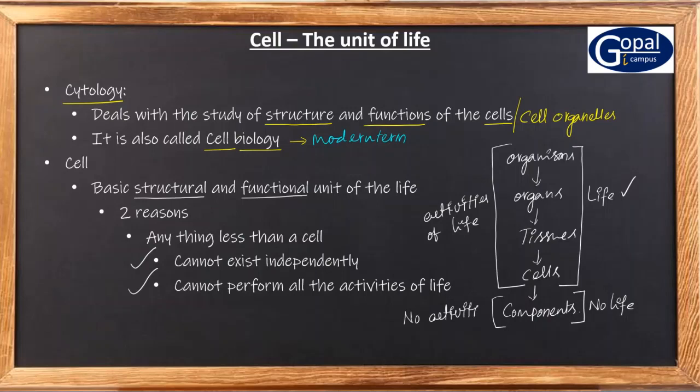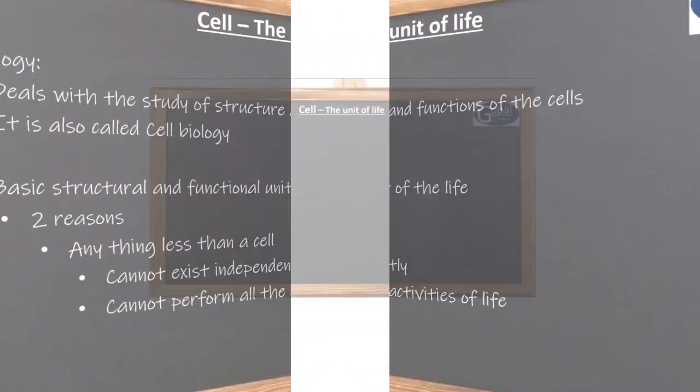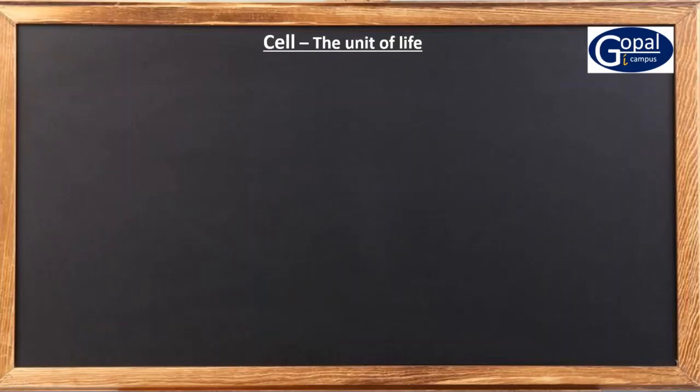So the minimum structure, or the smallest structure, that is required for the existence of life and also for the performance of all the activities of life is the cell. So that is why the cell is called the basic structural and functional unit of life.